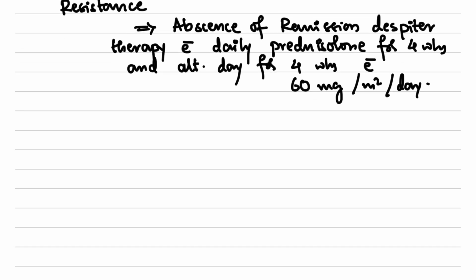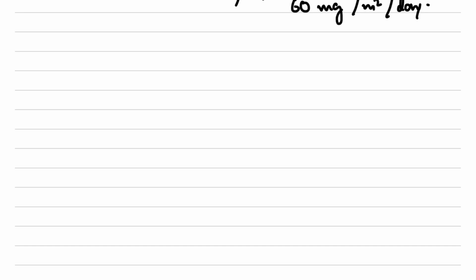Now let's see how we manage the relapse. We learn about management of relapse in a child with nephrotic syndrome after the first episode. These relapses are usually triggered by minor infections. The child did have a remission, but during minor infections the child can have a relapse.